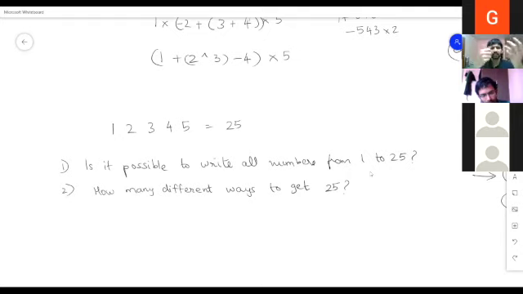So you only have a finite number of operators, a finite number of symbols that you can insert. So what do you think will be the total expressions that you can get? We only have 5 numbers. There are in fact just 4 gaps between these numbers, and you have only a handful of operators to insert. But can you estimate how many different expressions are possible?